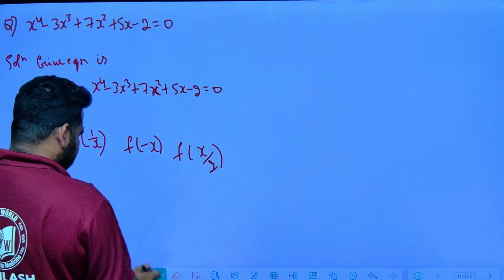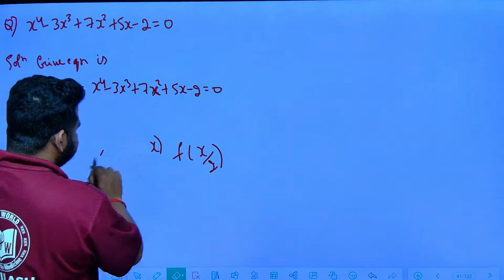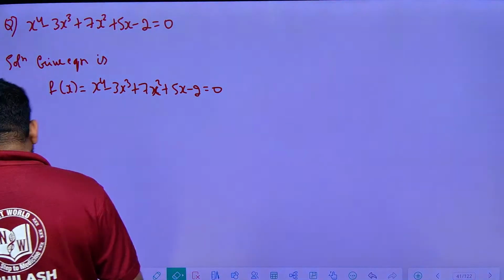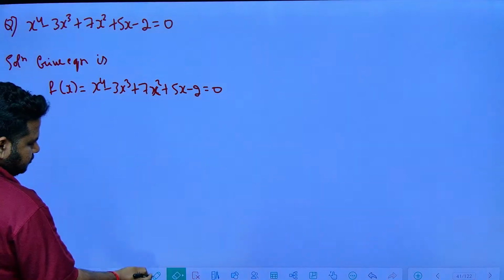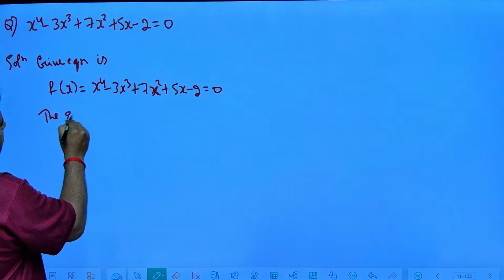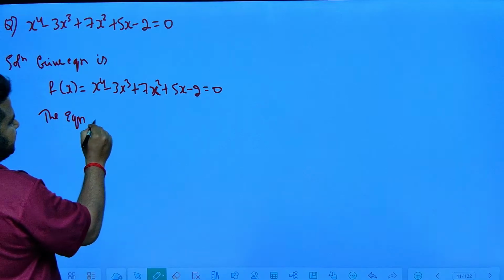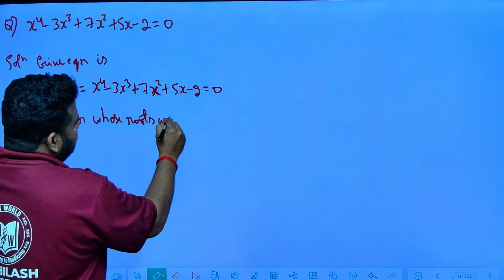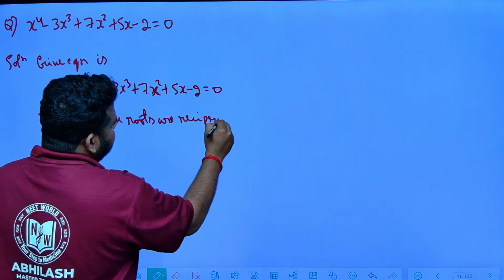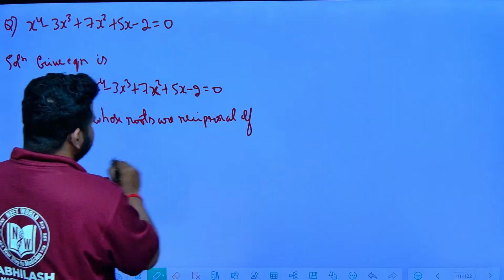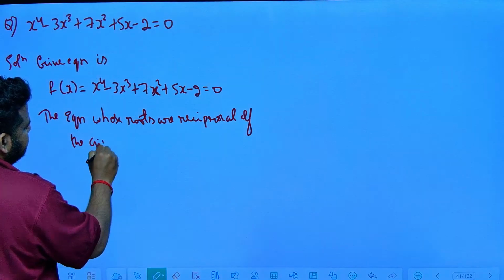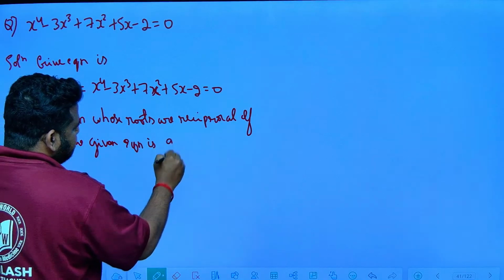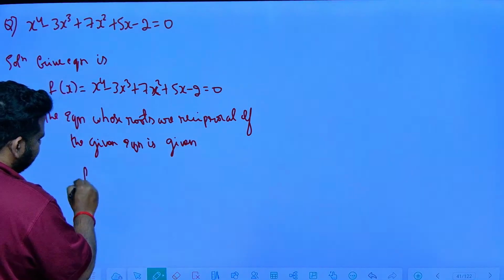Now we have to find f of 1 by x. So that is what we have to find. We have to find the equation whose roots are reciprocal of the roots of the given equation, and it is given by f of 1 by x.